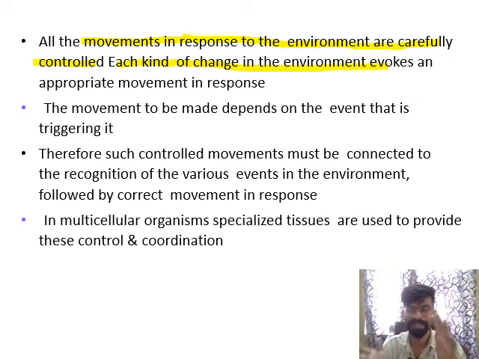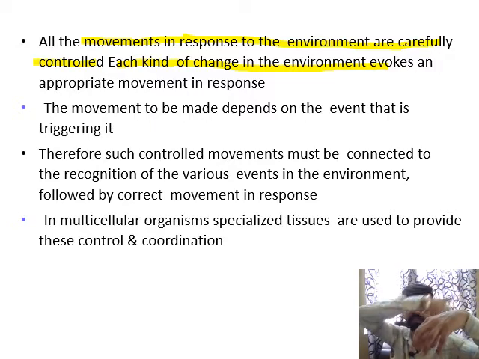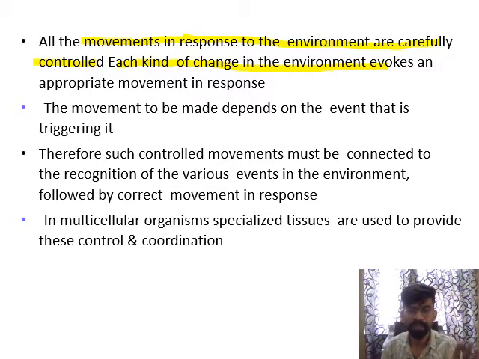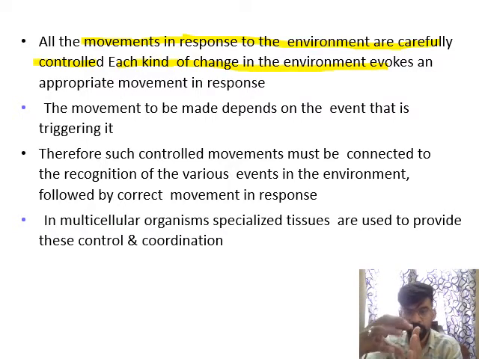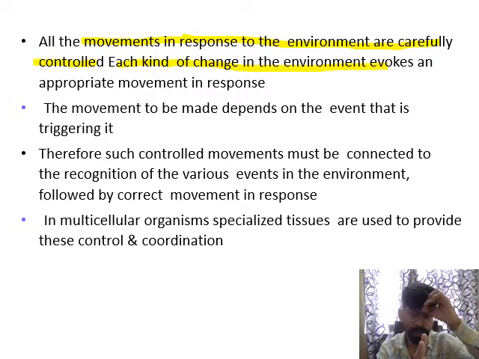But let us take another example. If the plant is in a park area, the sunlight will come from all directions. So there is no bending of the plant in the park. For bending, the direction of sunlight should be fixed, either from this side regularly for 15 days, or from this side regularly. Got it? Next.